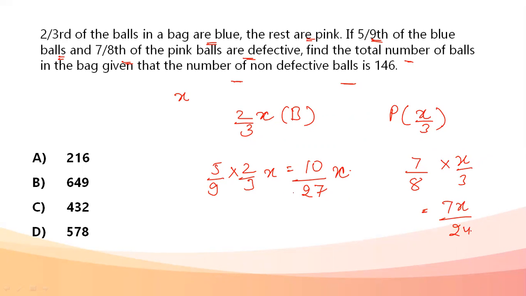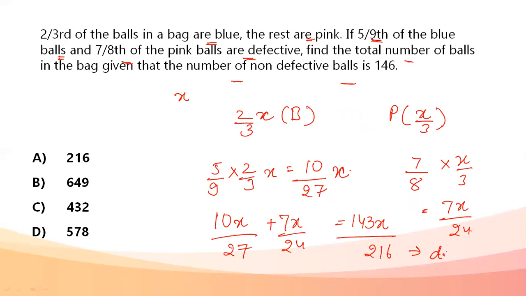So total defective number of balls is 10x by 27 plus 7x by 24, that is 143x by 216. These are your total defective balls. So right now we were calculating defective balls, but they have given me the total number of non-defective balls. So non-defective will be x minus 143x by 216.